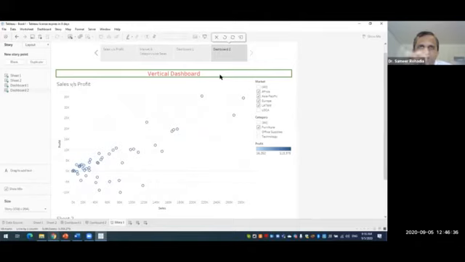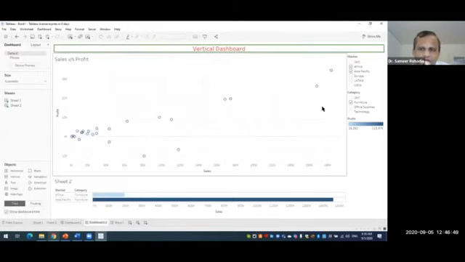Now one important point, there is a difference between stories and dashboards. One of the major points is that in a dashboard, whatever changes you make in the filter on the dashboard, accordingly you will find the same changes in your individual sheet.